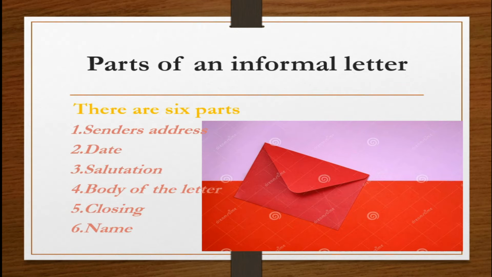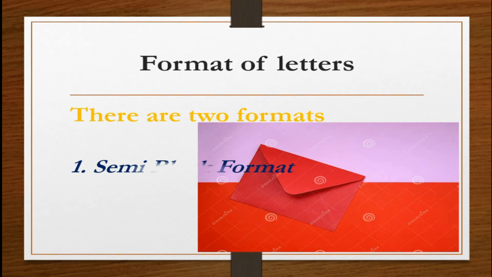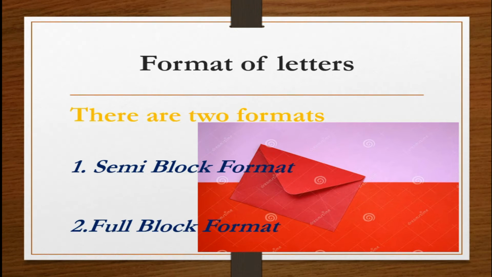Right. I think you might understand the parts of a letter. Now my question is, how do you arrange these parts in a letter? In the previous slide, you identified the parts of an informal letter. I asked how you are going to use those parts in a letter.